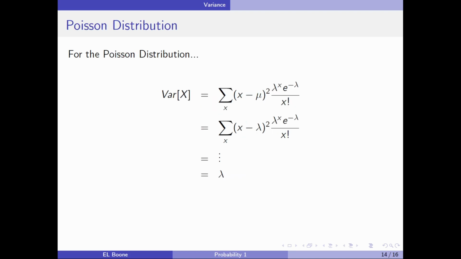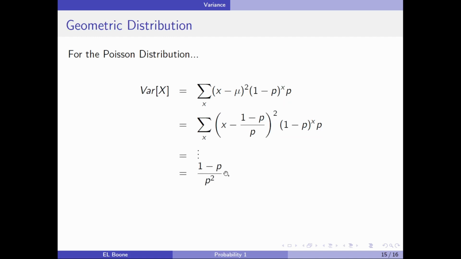Okay, the Poisson distribution. If I have a Poisson experiment that gives me a Poisson distribution, I plug into the formula here. Mu is equal to lambda, which we saw in a previous video. If you work through all this algebra, the variance also ends up being lambda.